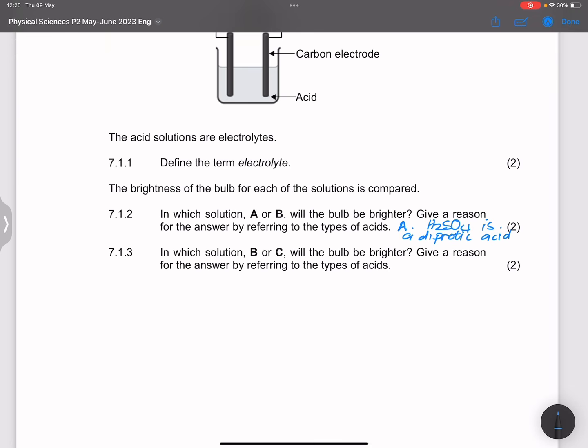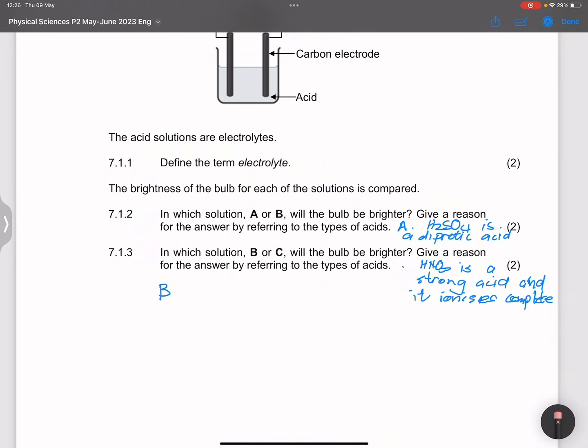So definitely the answer there will be B, because nitric acid is a strong acid and it ionizes completely. You can mention all of that, or you can mention that ethanoic acid is a weak acid, so it ionizes partially and will not have as many ions as nitric acid.